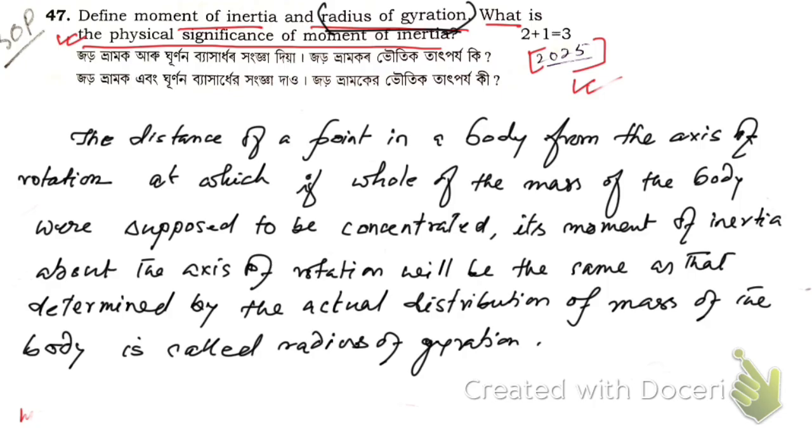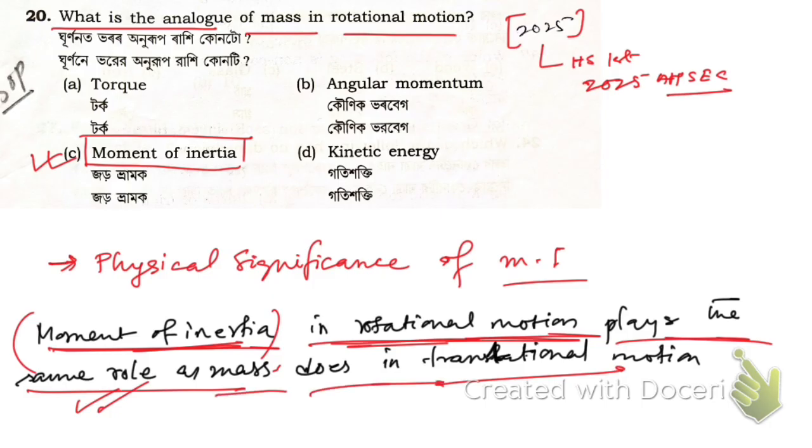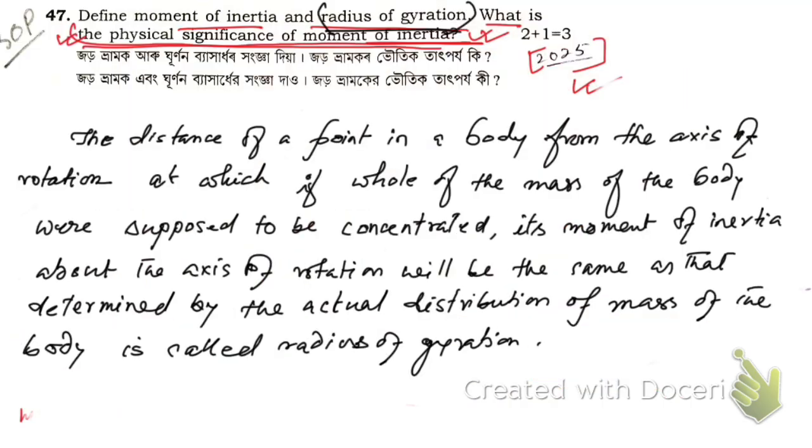Okay, so hope you have understood this. And as I have already told you the physical significance of moment of inertia in the last question, here you see, this is the physical significance of moment of inertia: the moment of inertia in rotational motion plays the role as mass does in translational motion. Okay, so write that statement. That is the physical significance of moment of inertia. So hope you have understood this.